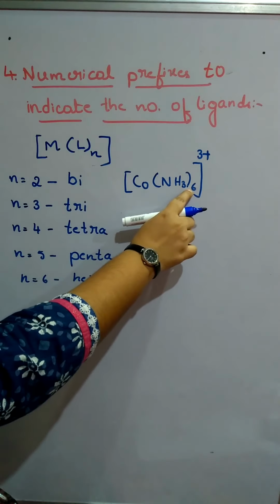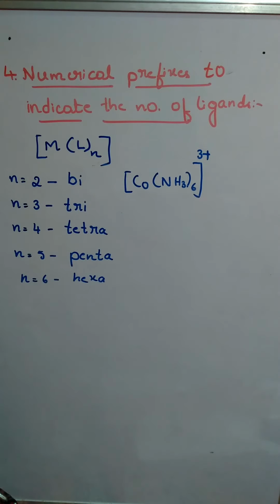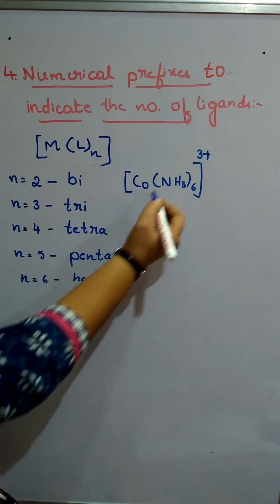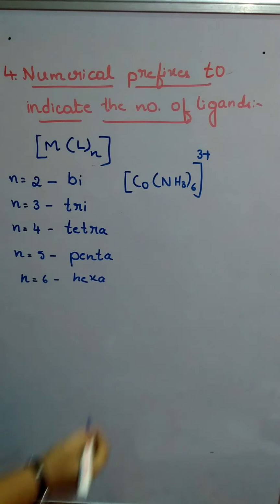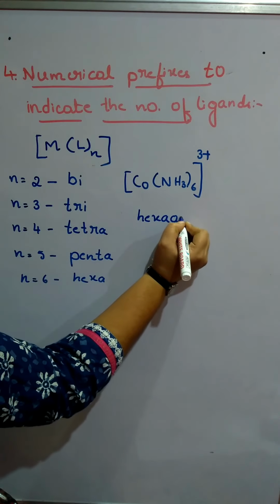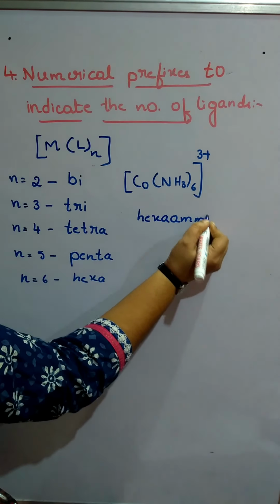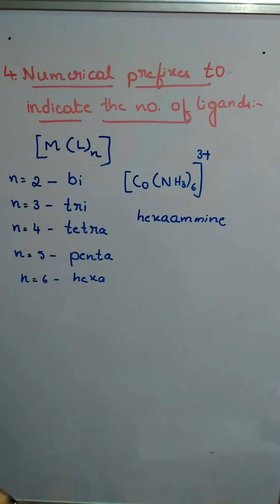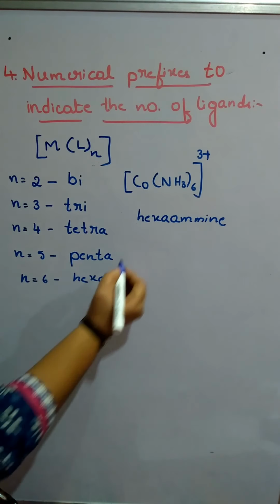That is nothing but n, number of ligands, as 6. So the name we are going to write for the ligand becomes hexaammine.